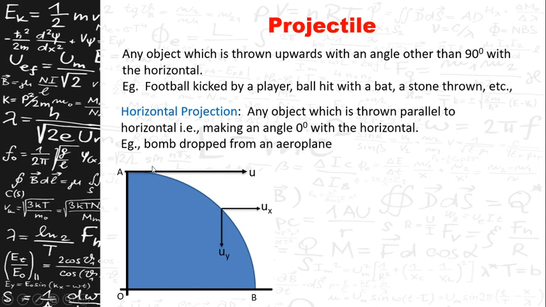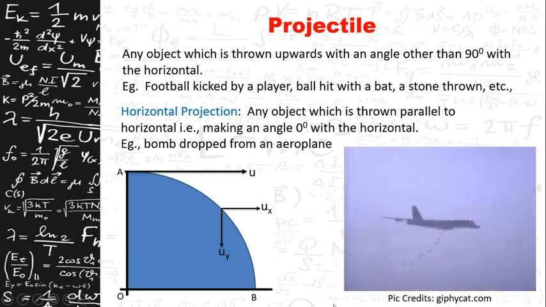So it pulls the object and the object travels in a parabolic path and reaches the ground. So any object which is thrown parallel to the horizontal with an initial velocity will travel in a parabolic path and reach the ground. We'll prove it in the next slides here.